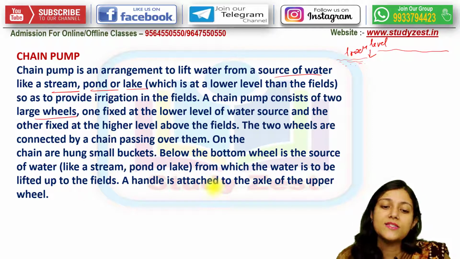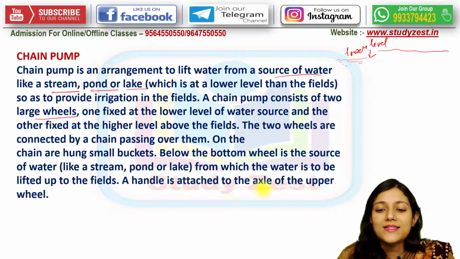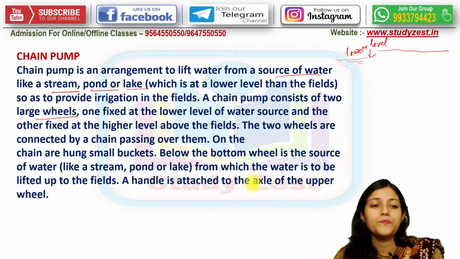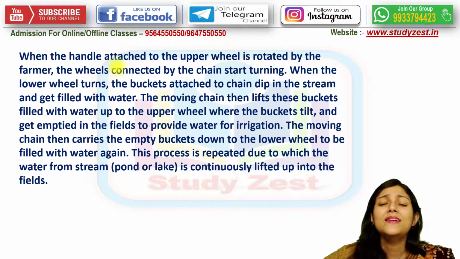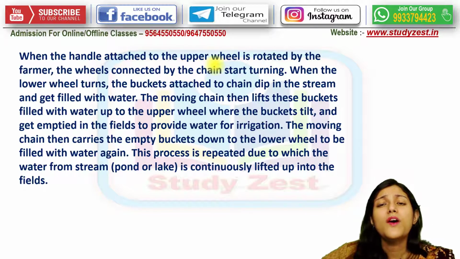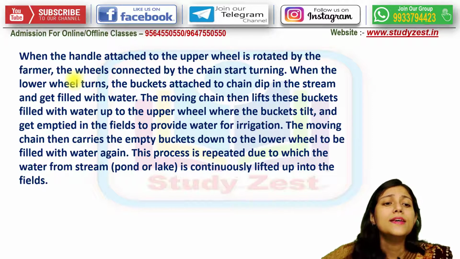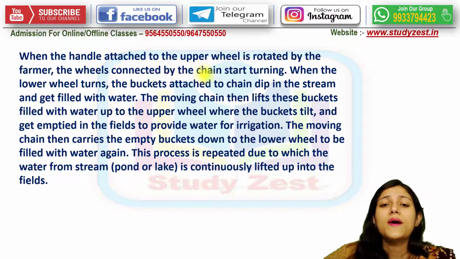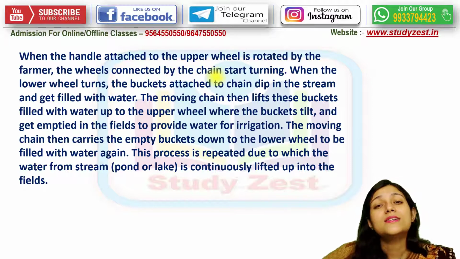A handle is attached to the axle of the upper wheel. When the handle attached to the upper wheel is rotated by the farmer, the wheels which are connected by the chain start turning.